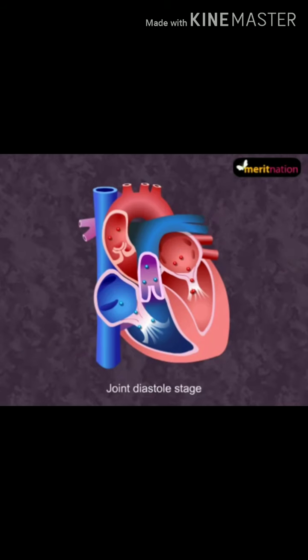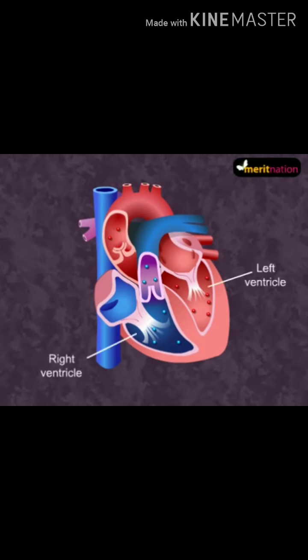Now, the atrial systole is initiated when SA node sends out an electric signal. During atrial systole, the atria undergo a continuous contraction which forcefully passes the blood into the ventricles through tricuspid and the bicuspid valves. Ventricular systole begins when ventricles are filled with blood.